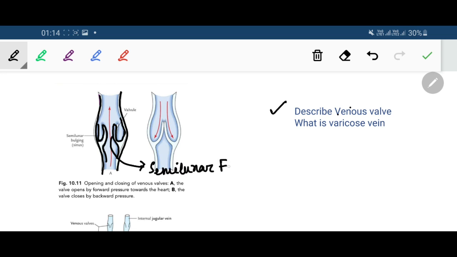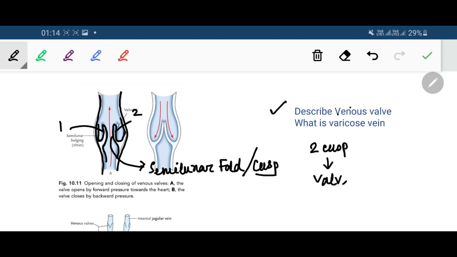These folds are called cusps, and two such cusps from both sides form a valve. The cusps are arranged in pairs facing each other to form a device which is called a valve.